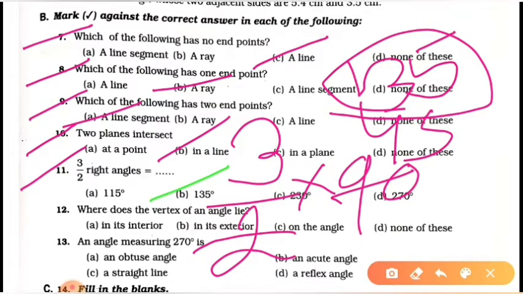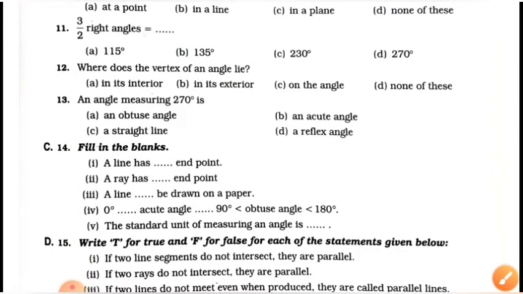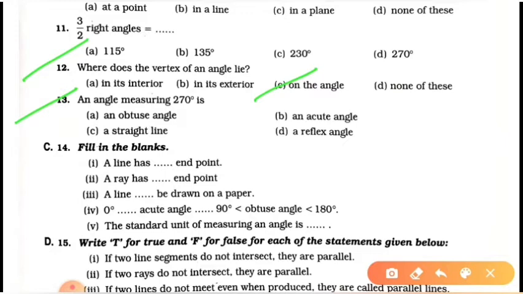Now students, proceed to the next question. Question number 12, where does the vertex of an angle lie? The vertex of an angle lies on the angle, not in the exterior. Now proceed to the next question, question 13. An angle measuring 270 degree, more than 180 degree but less than 360 degree, is known as a reflex angle. So option D is correct.